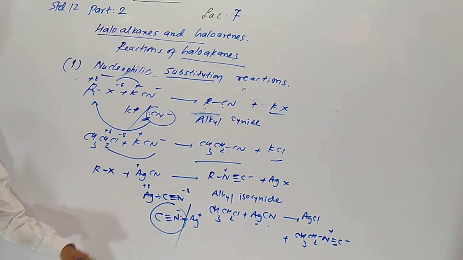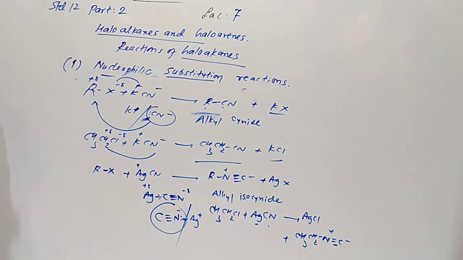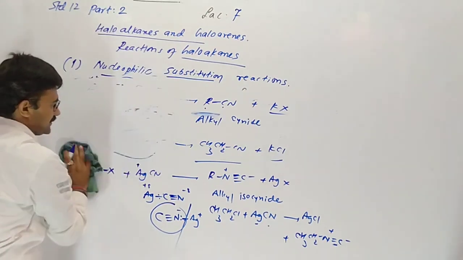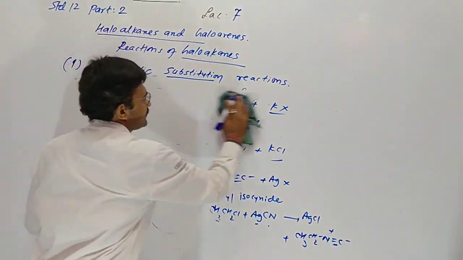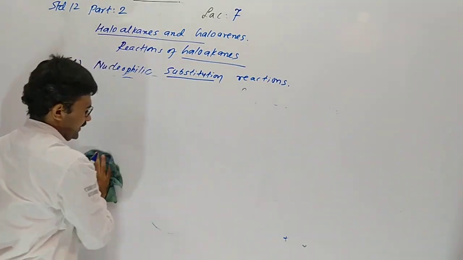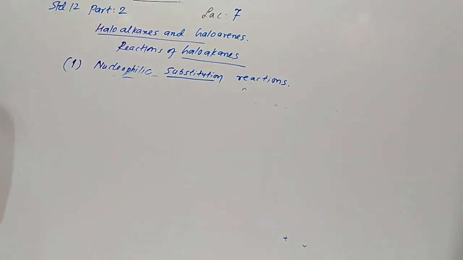Here nitrogen combines with carbon, so it gives isocyanide, RNC. Like this, cyanide and isocyanide give different products under different conditions.